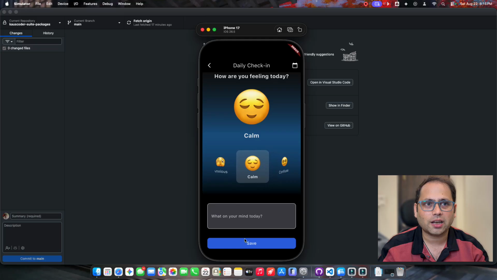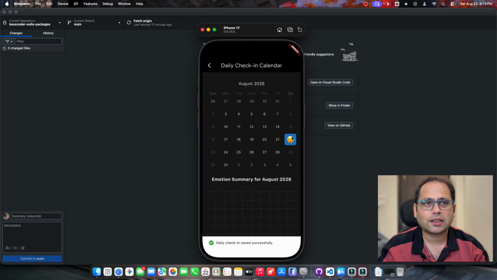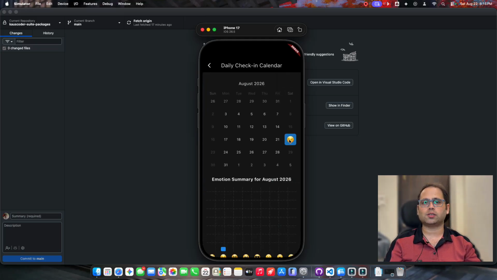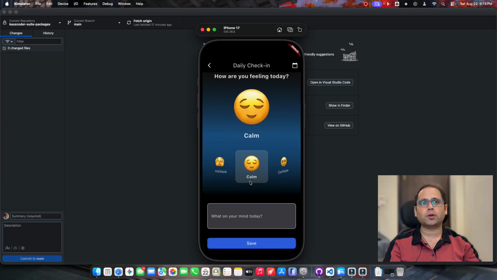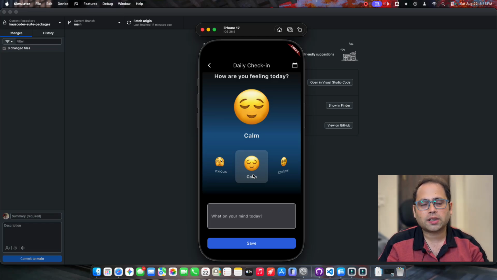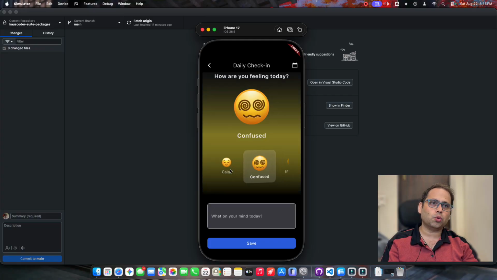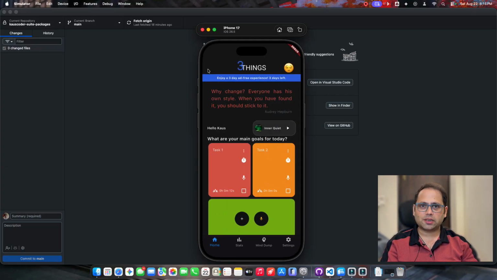So I might be feeling calm, so I just save it out here, and it shows me what my mental state was on that particular day, which is super cool. At least I find it pretty helpful. I use it. This is not my actual phone, but on my actual phone you would see a whole bunch of tracks, a whole bunch of days when I've tracked my mood. It's really helped me a lot in difficult times, to understand my behaviors and get out of any toxic behaviors like overworking, getting too stressed out, or trying to do too much in a particular day.